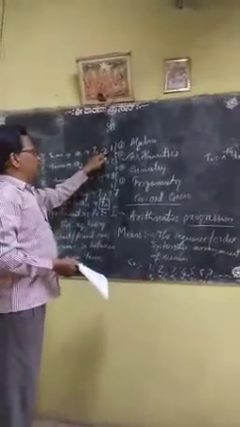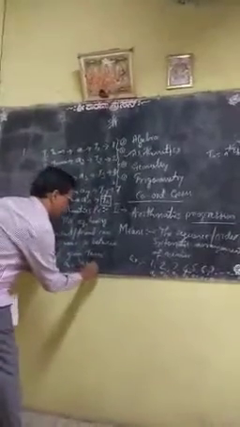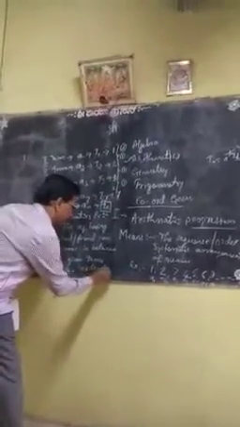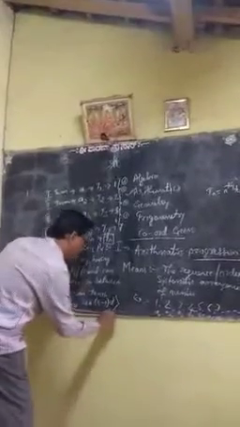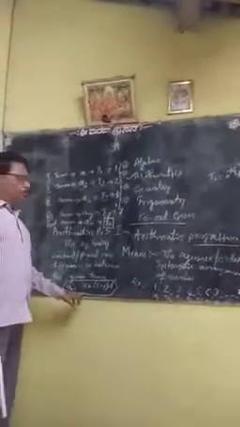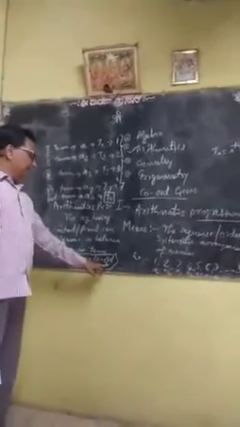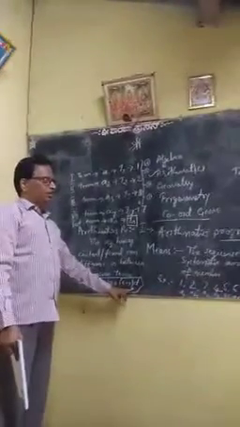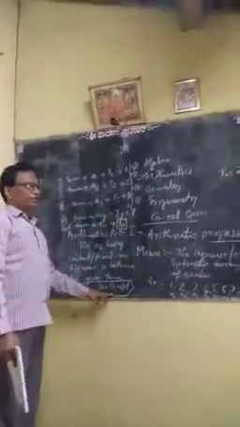So T1 or the A1 plus the common difference, that is A plus (N minus 1) D. This is the common formula which is used to calculate the unknown term in the sequence. So AN is equal to A plus (N minus 1) D. Try to learn this by heart and remember this formula. This one is the main one.